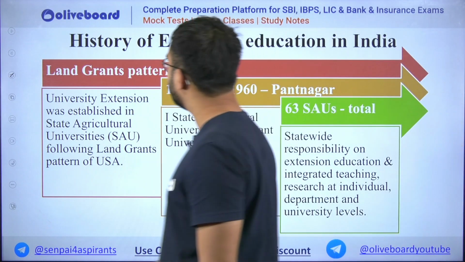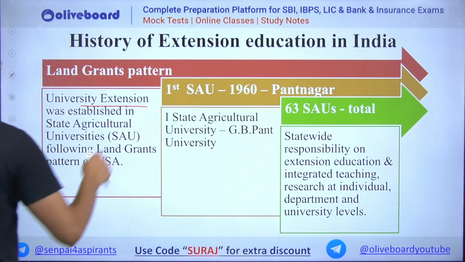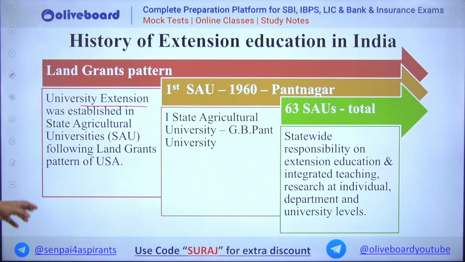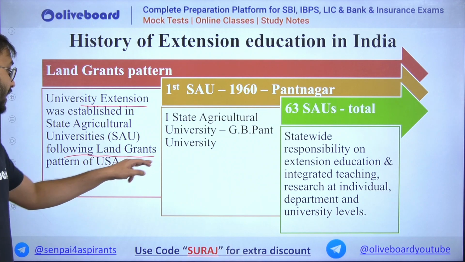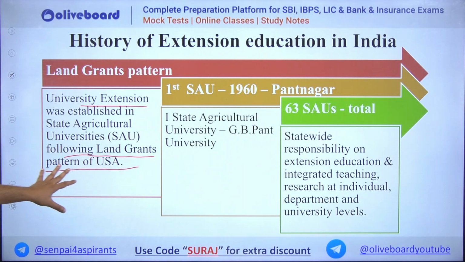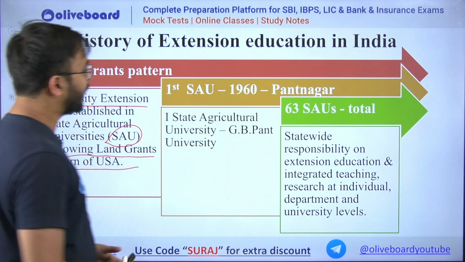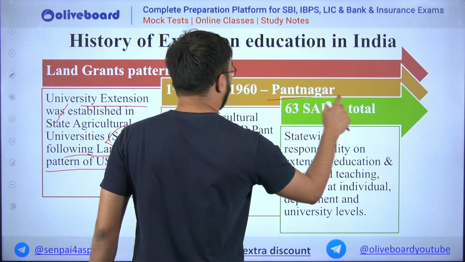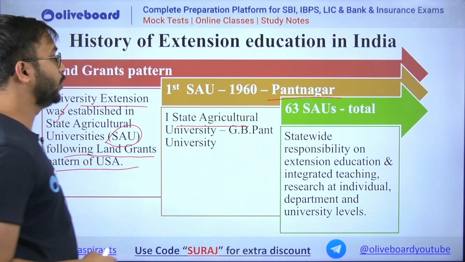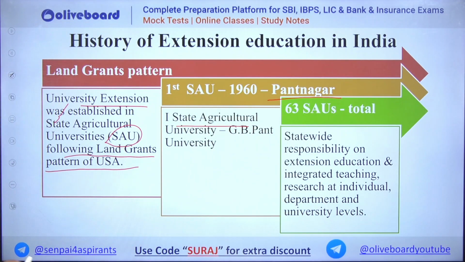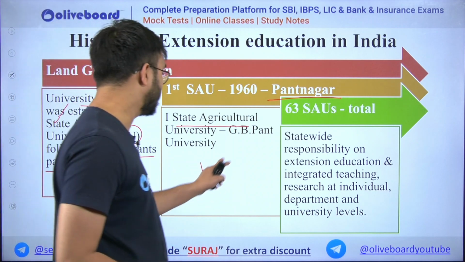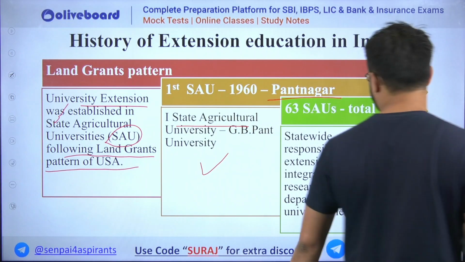Now the land grants pattern. University extension was established in state agricultural universities following the land grants pattern of the USA. So the first time, state agricultural universities in the United States accepted extension education as part of the course, following the land grants pattern. In the 1960s, at Pantnagar, the State Agricultural University, G.B. Pant University, was established, and this laid the foundation of extension education.